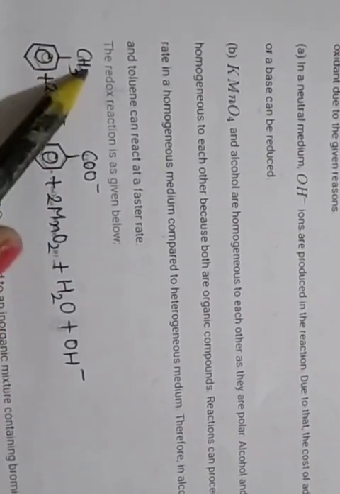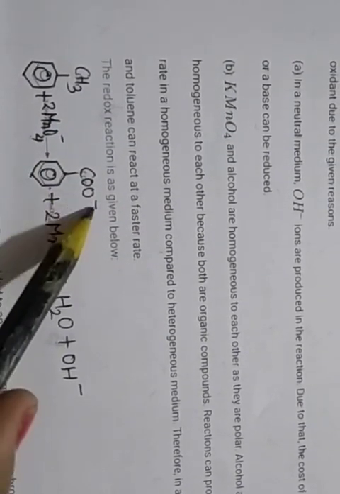So the redox reaction: this is toluene, CH3 attached to benzene, reacting with the permanganate ion MnO4 minus, converting into the carboxylate ion COO minus attached to benzene, plus 2MnO2 plus H2O plus OH minus. So this is the main reason.